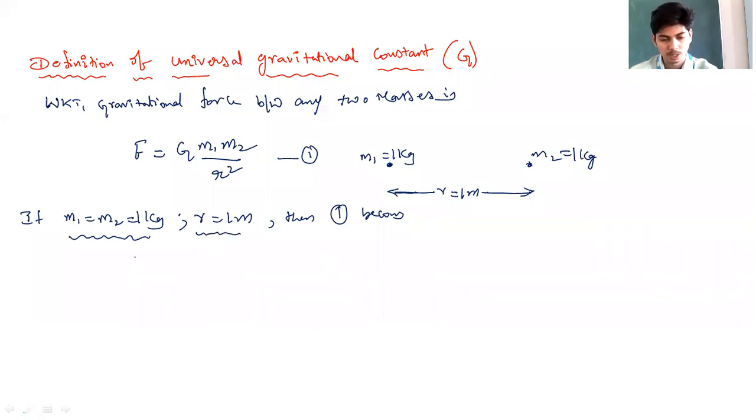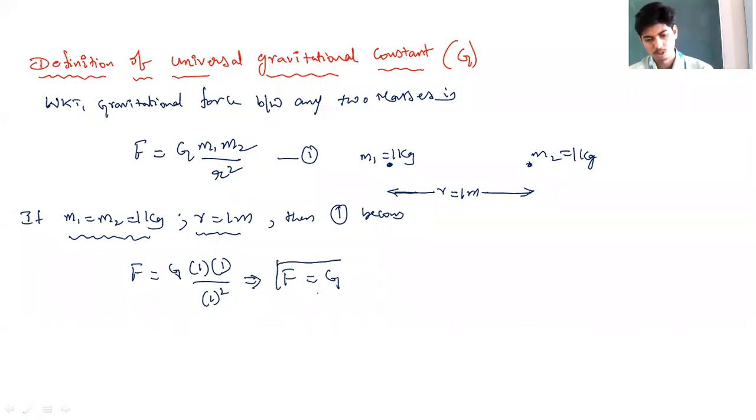Then equation 1 becomes F is equal to G into m1 is 1 kg, m2 is 1 kg divided by r square. r is 1, that is squared. So this implies F is equal to G.